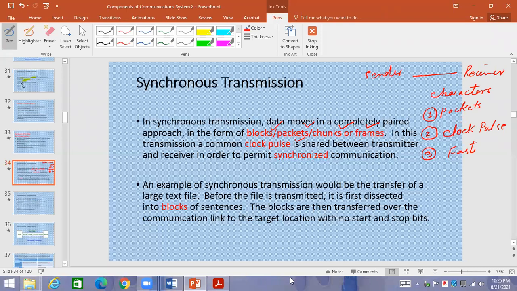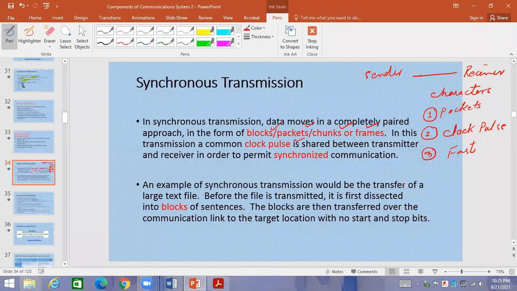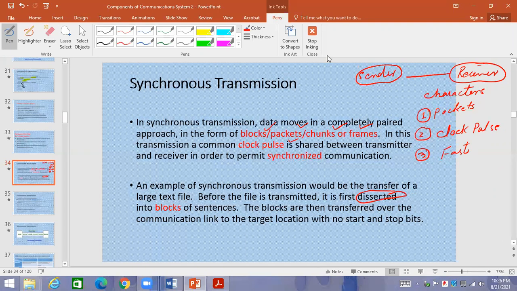For example, if you are sending large text files, it will go in terms of blocks. Before the file is transmitted, it is first dissected into blocks. You would have observed this whenever you send data on WhatsApp. It converts the data into blocks, and those blocks are sent. When those blocks are received at the receiver end, they are joined together to make the final file.